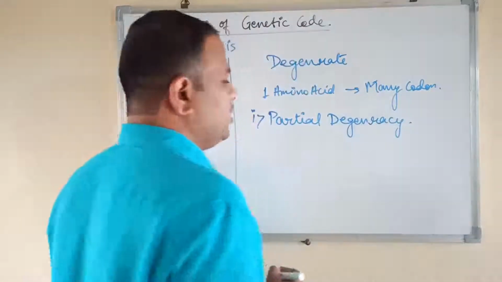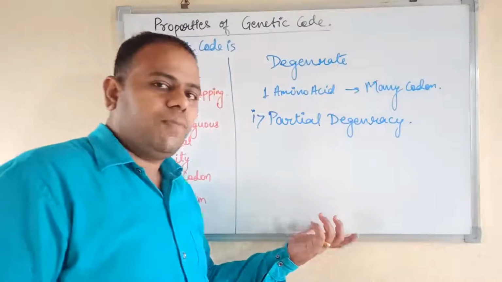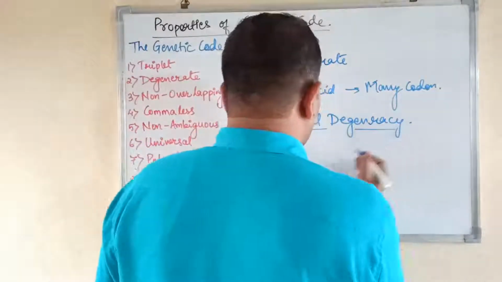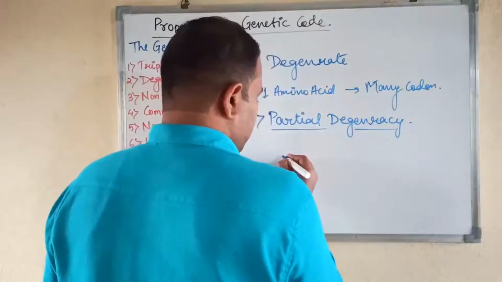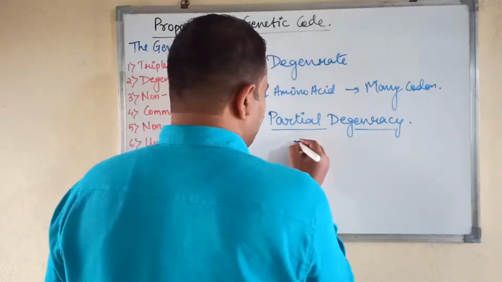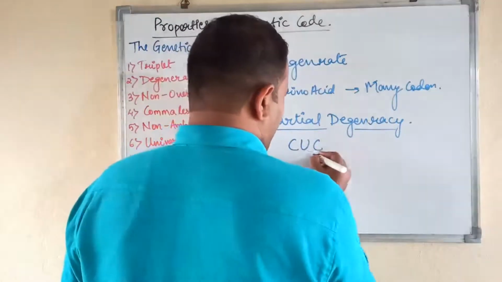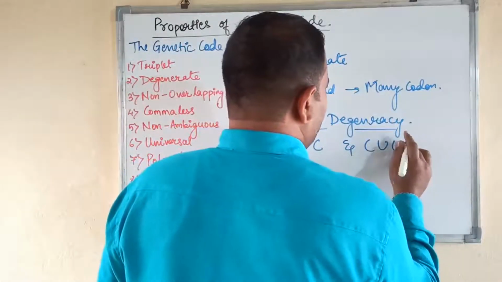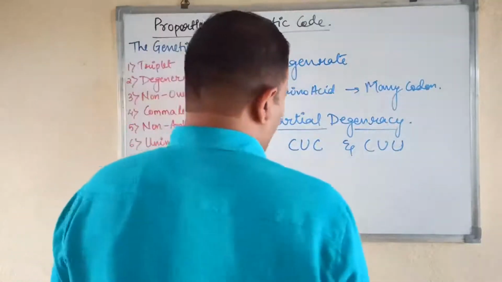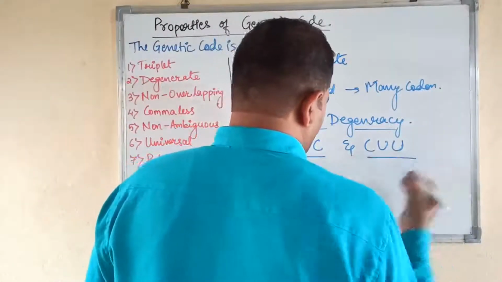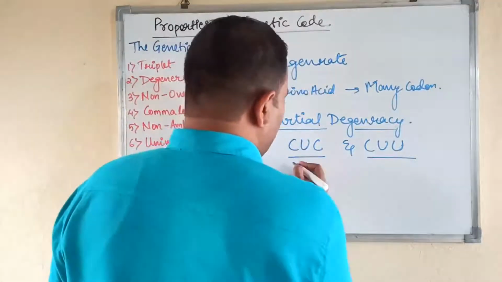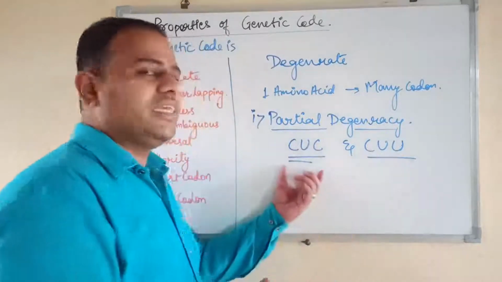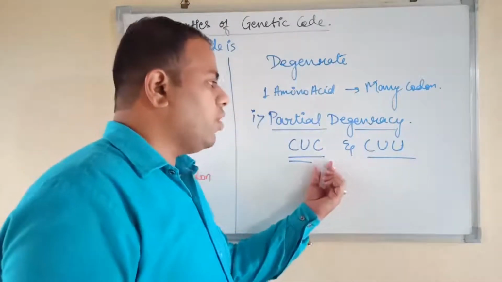Partial degeneracy means what? You know that the codon is triplet. So what will happen in partial degeneracy? The first 2 letters of the codon will be the same. For example, let's take the CUC codon and CUU codon. The CU in the first case and CU in the second case are the same, and the last letter is changing here.